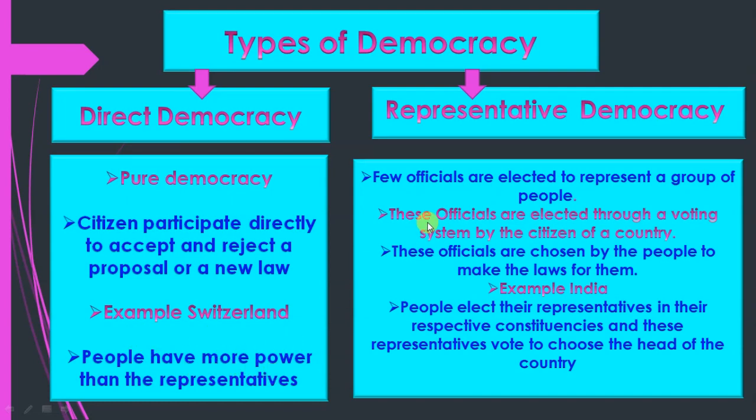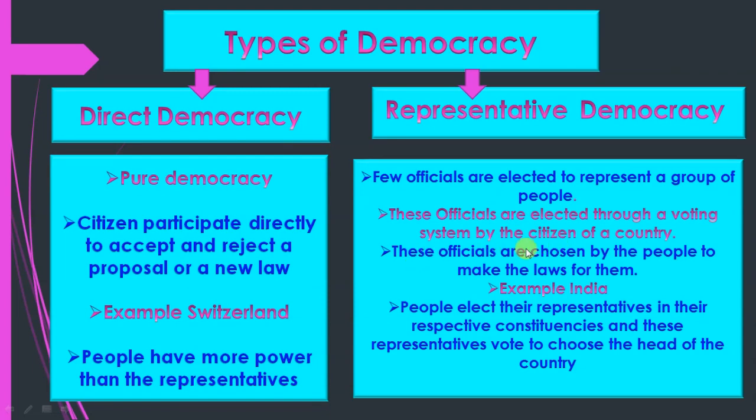Clear. Representative democracy: few officials are elected to represent a group of people. Officials means persons who have a position or authority. These officials are elected through a voting system by the citizens of a country.